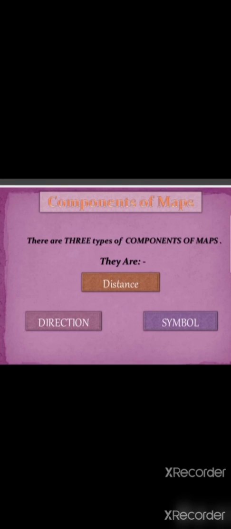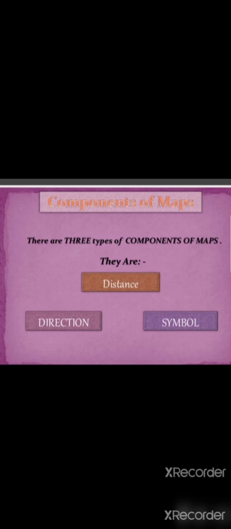Next topic, components of maps. There are three types of components of maps. They are distance, direction and symbol. What are the three components of maps? There are three components of maps. They are distance, direction and symbol.